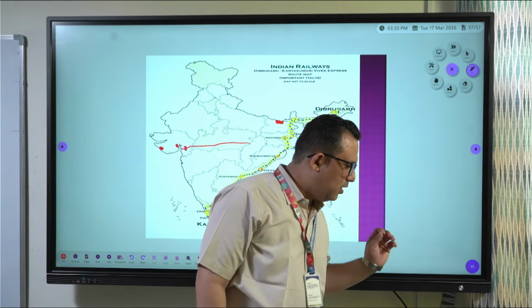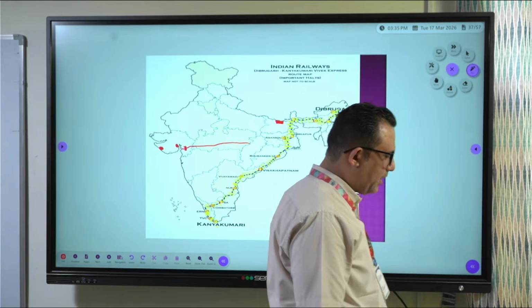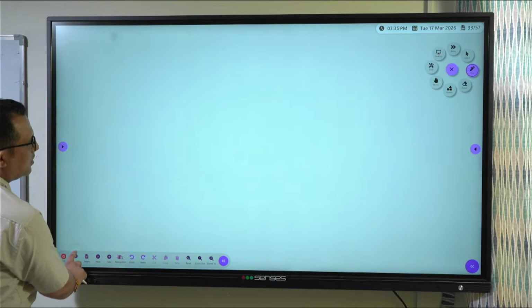Last, we are seeing technical and institutional reforms, and then we will wind up this session.